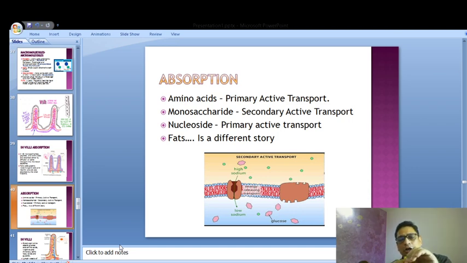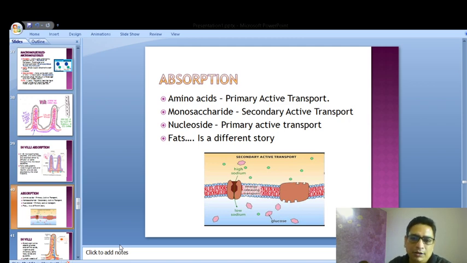So this is the intestinal lumen. These are the cells. So if I take a part of this, from the intestinal lumen to inside the cell, it goes in. So it will go inside a cell. If this is the cell of the intestine, a protein particle will enter the cell of the intestine only by the help of active transport. That is when ATP is used.